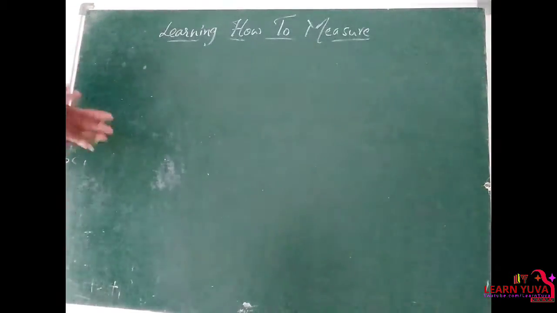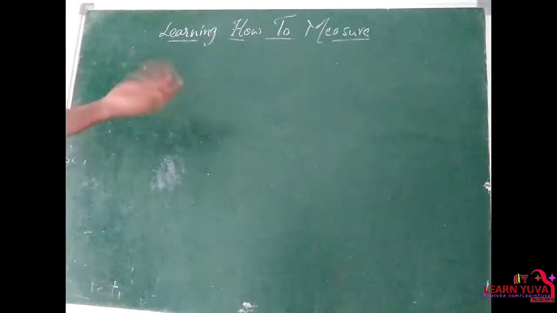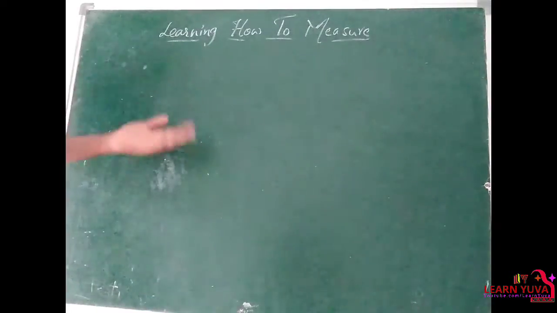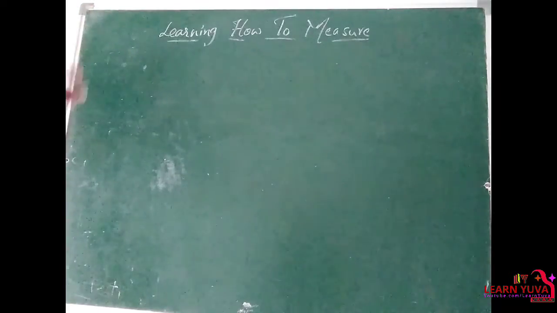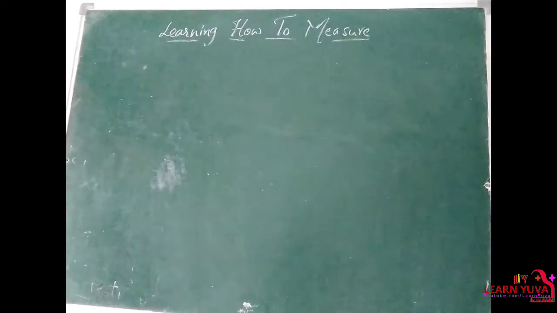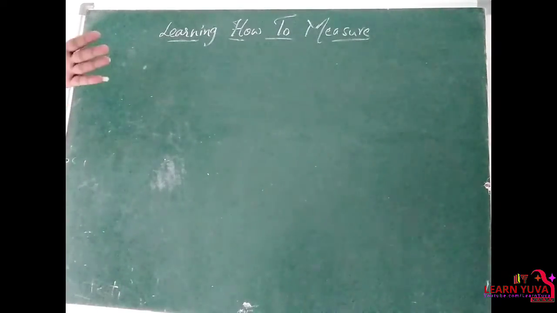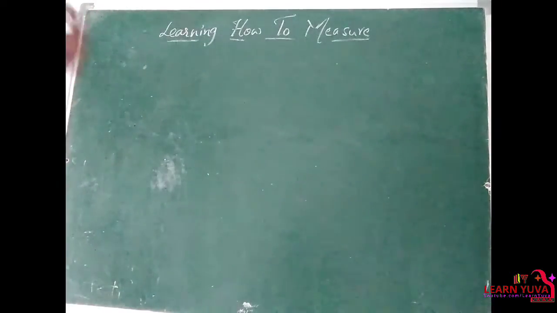If the length of the same board is measured by another person, who may be a short person or a tall person, then depending upon the person, the length may vary. So we cannot get the exact length by using foot, cubit or hand span. The length changes from person to person.